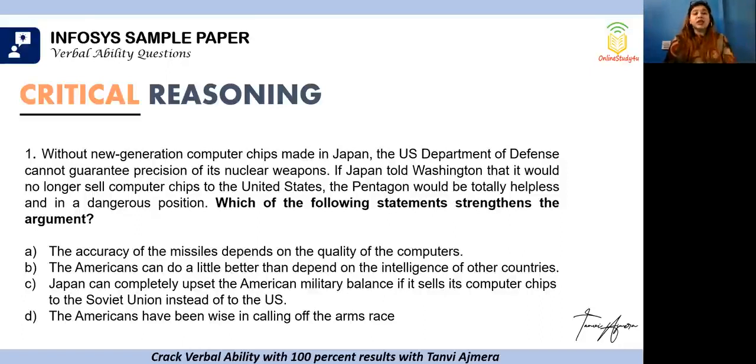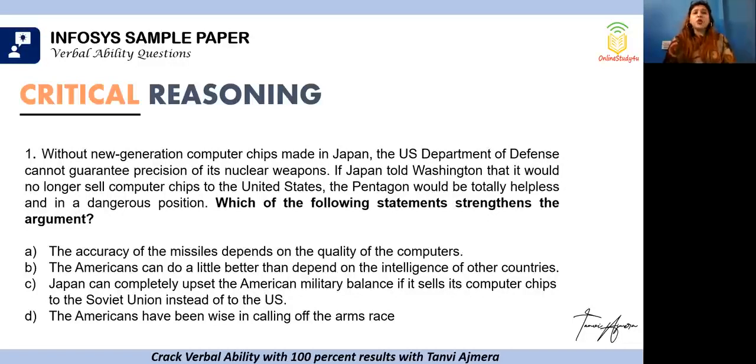The accuracy of missiles depends on the quality of computers. Now, remember, students, when we are looking at these questions, there are certain questions which are inferences, where we read and understand something from the passage, whereas there are certain questions which are actually strengthening or weakening the argument. So the fact that accuracy of missiles depends on quality of computers, that's actually an inference from the first statement.